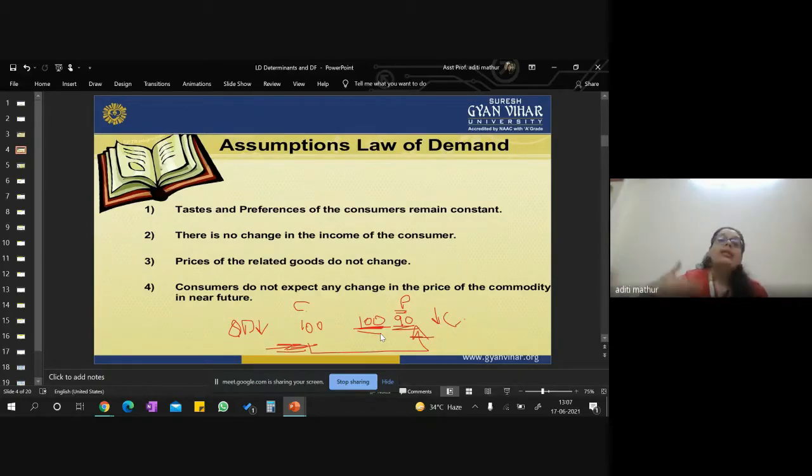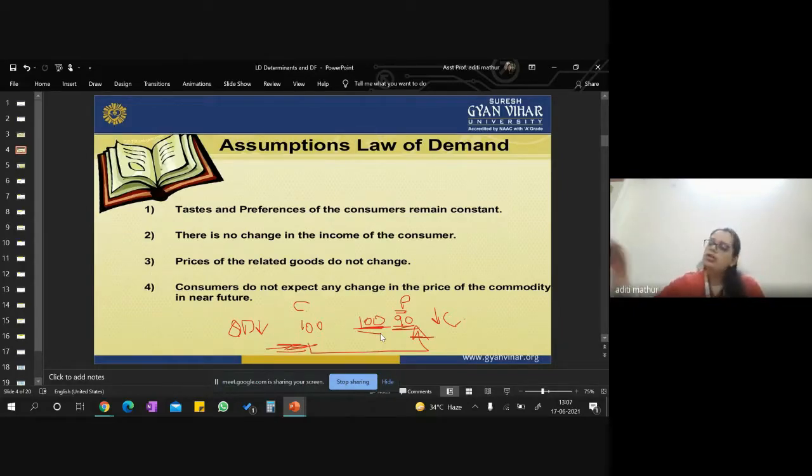At that time the demand will increase. Right now you might not buy the mango. You will buy it when you get it at a reasonable rate, at 90 rupees, not right now when it is 150, right? So when the customer predicts, the demand of today also gets affected.